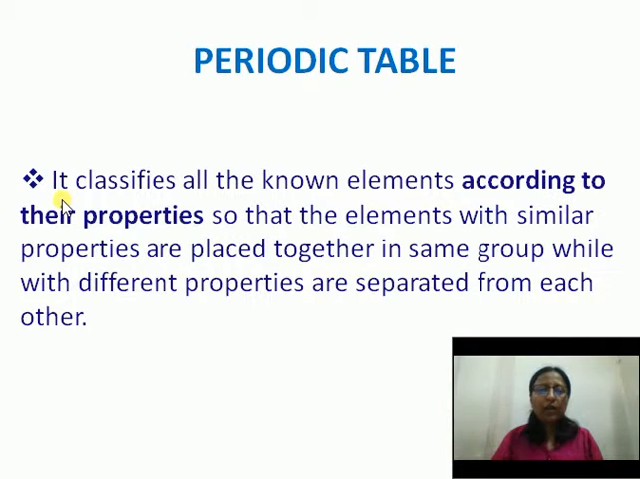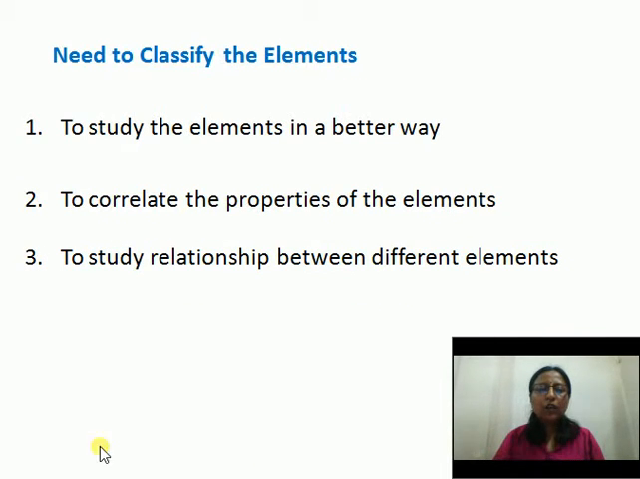So we will learn that the periodic table classifies all the known elements according to their properties, so that the elements with similar properties are placed together in the same group, while those with different properties are separated from each other. So we need to classify the elements, to study the elements in a better way, to correlate the properties of the elements, and also to study the relationship between different elements.